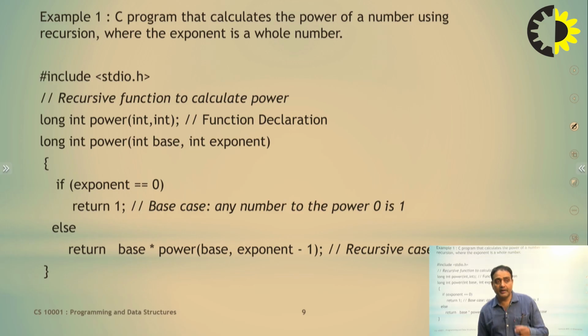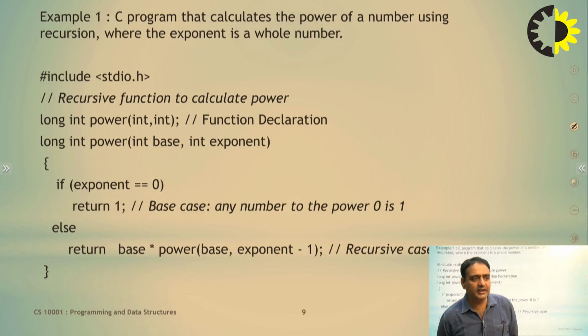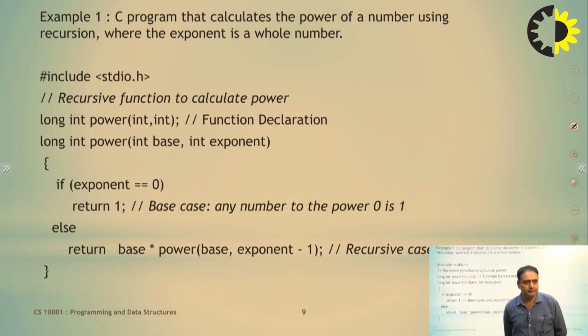But if the exponent is not 0, for example 2 to the power 3, then the recursive function is called to calculate the power.